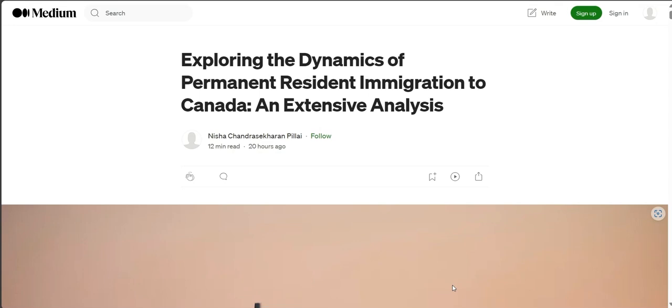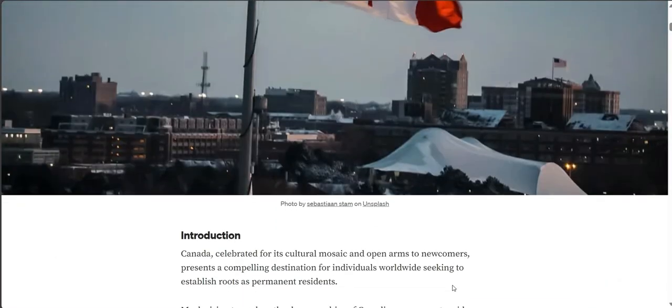My interest in Canadian permanent residency comes from my own journey immigrating here. As I went through the process, I met many different people on public forums and discussion boards who all shared the dream of starting a new life in Canada. This inspired me to look into data about who's moving here and why.